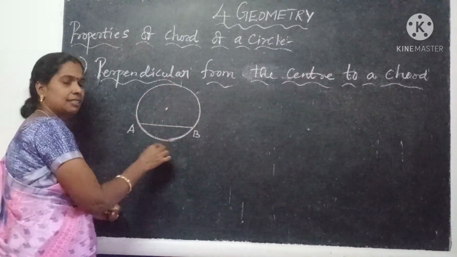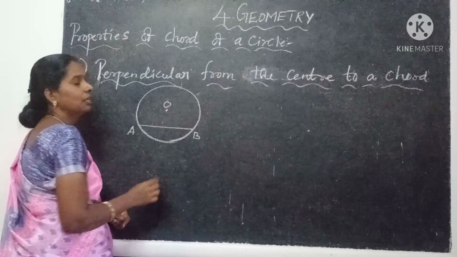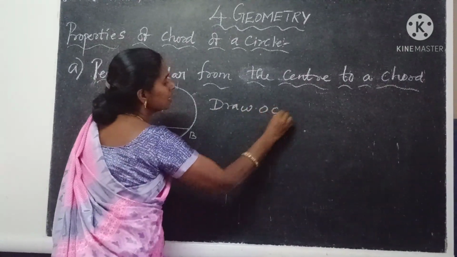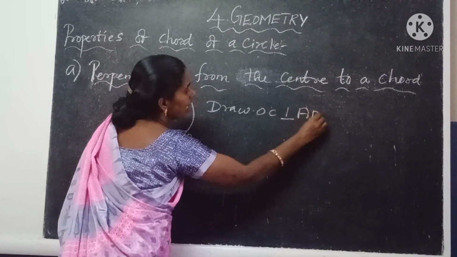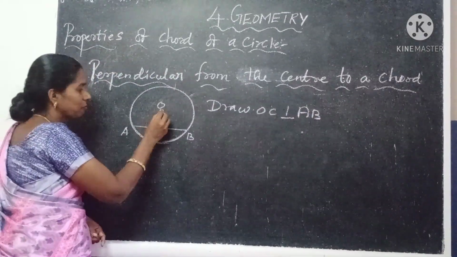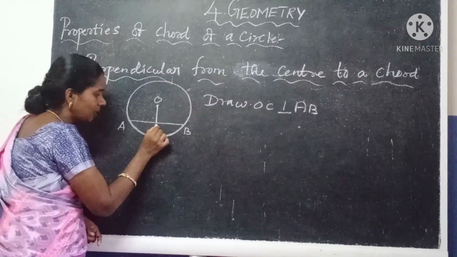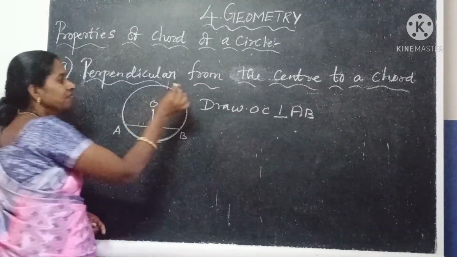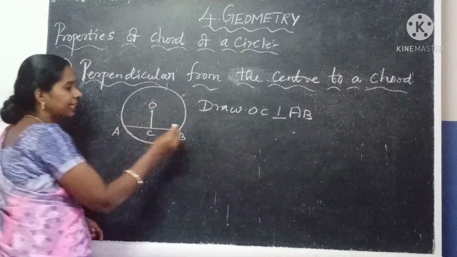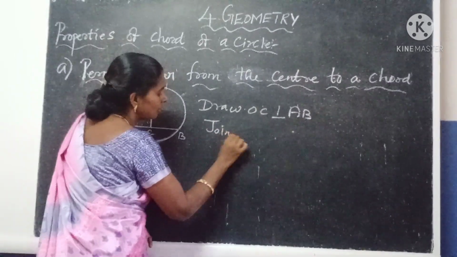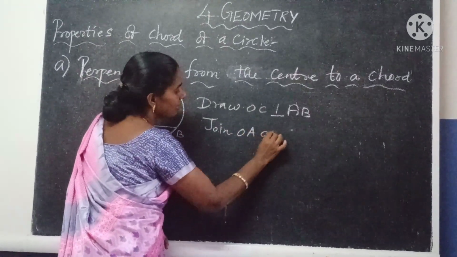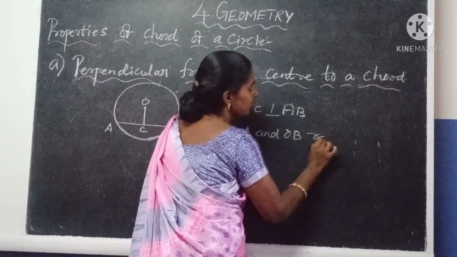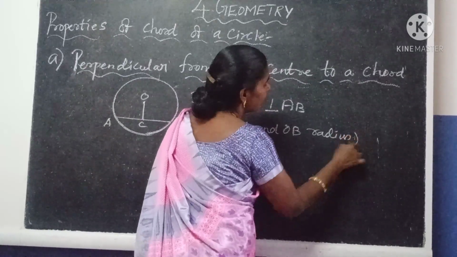Now take a circle with the center O. Here draw OC perpendicular to AB. So here I am drawing a line. This line OC is perpendicular to what? AB. Then next join OA and OB. They are what? Radii.